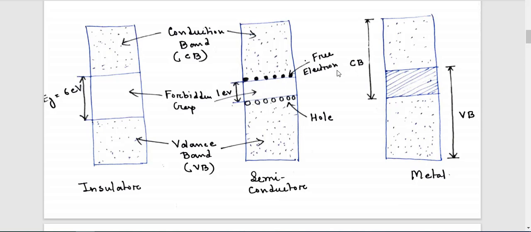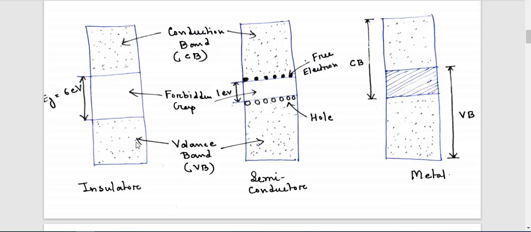All of us know that if the concentration of free electrons is high, then conductivity increases. The lowest energy band is the valence band, and the upper level is the conduction band in all three cases.